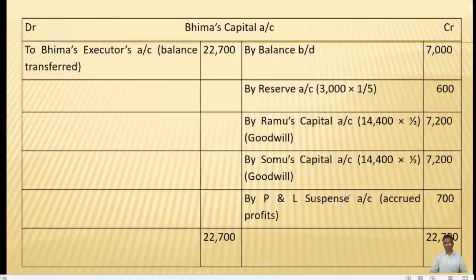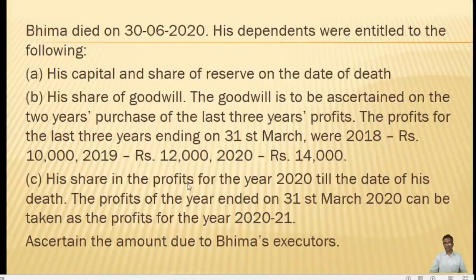Then in the problem it also specifies that we have to provide the profits up to the date of death. So it is given as a share of profits for the year 2020 till the date of his death.